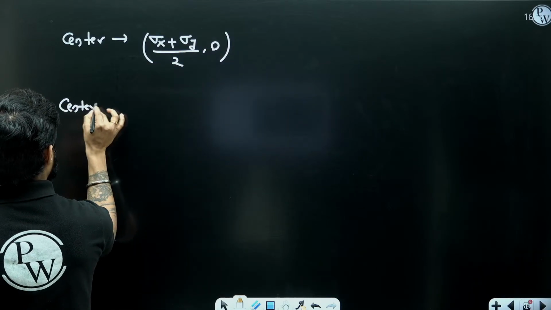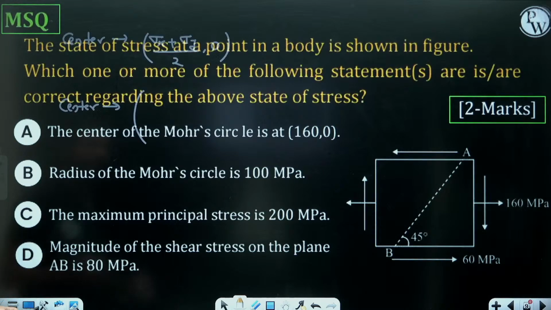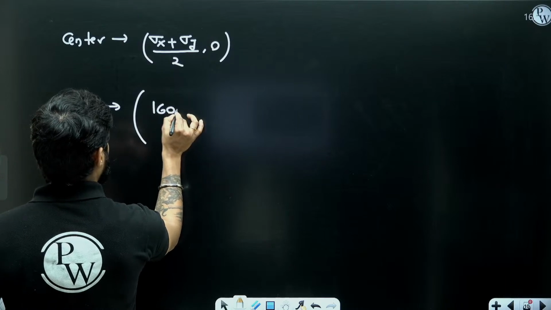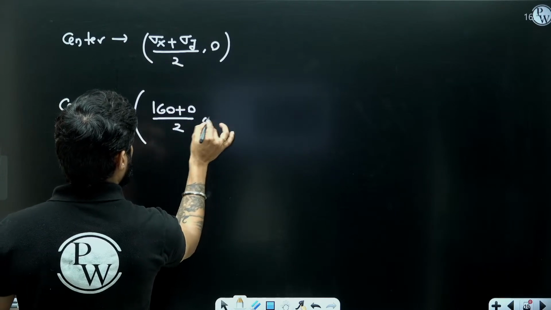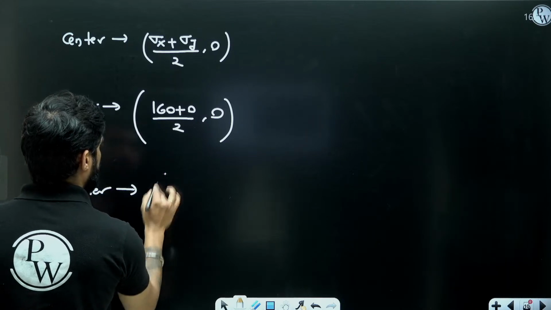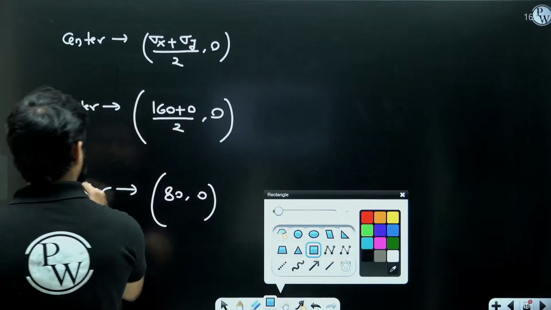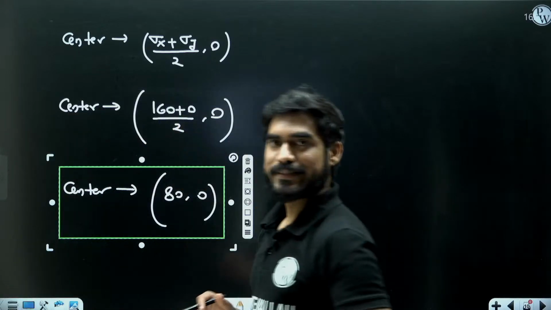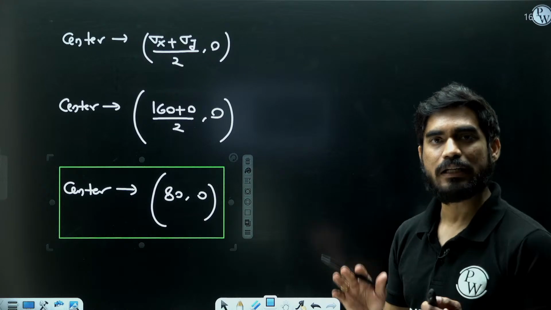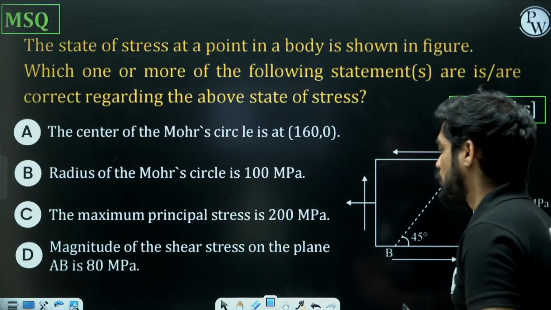And here sigma x is 160, sigma y is 0. So the center of this Mohr circle is going to be at 80 and 0. That means the first statement is absolutely wrong.